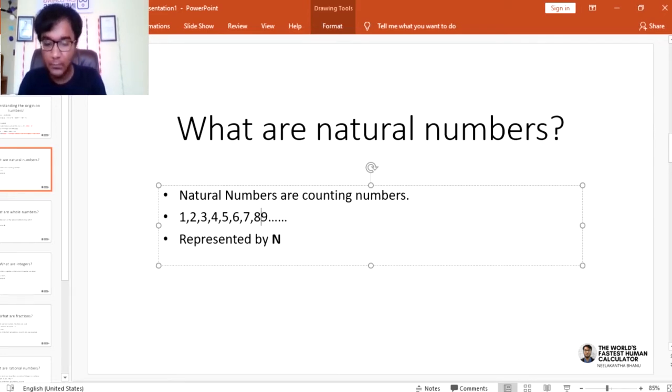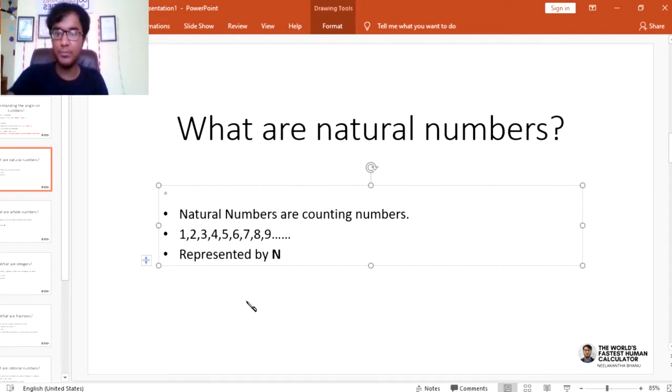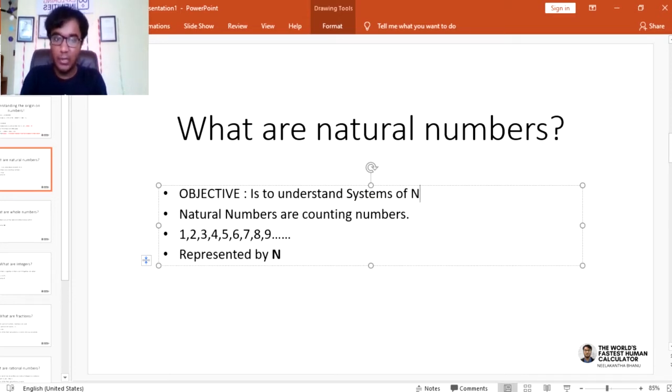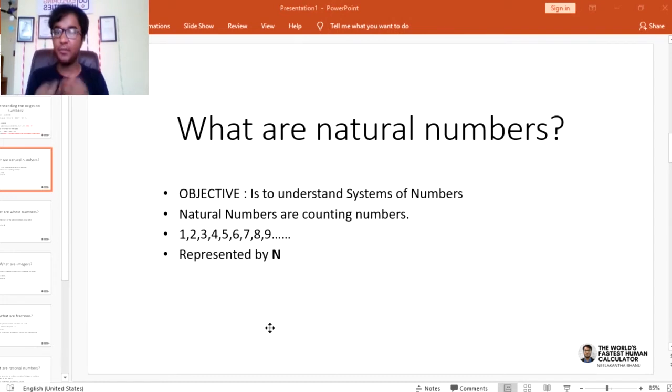After the prehistoric beings discovered what numbers are, what were they doing with them? They were basically counting, right? They were counting a herd of sheep. So when people were counting, where did they start from? 1, 2, 3, 4, 5, 6, 7, 8, 9. These numbers were called counting numbers, and these were naturally easy for humans to understand. So these were also called natural numbers.